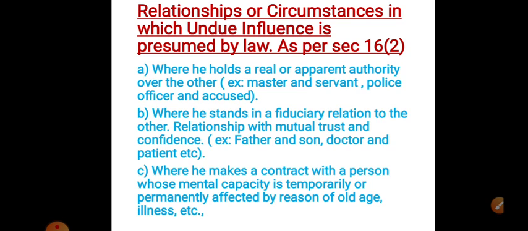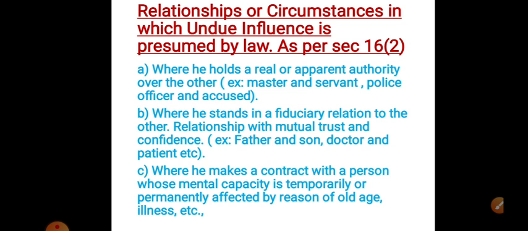Next one, where he stands in a fiduciary relation to the other, a relationship with mutual trust and confidence. Fiduciary is nothing but when the relationship stands on mutual trust and confidence. For example, father and son. That is not about authority, that is a relationship of mutual trust and confidence. The relationship between doctor and patient is also the same. The patient is believing the doctor, right? So, mutual trust and confidence.